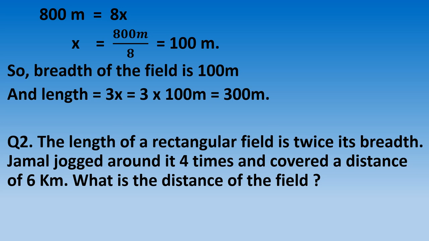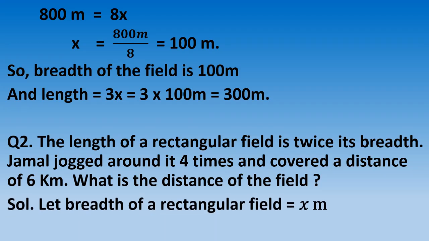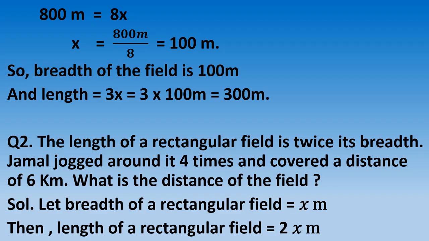See the solution. Let the breadth of the rectangular field be x meter, because breadth is not given to us, so we have to suppose it. Then the length of the rectangular field is twice its breadth, so it is 2 multiplied by x, which is equal to 2x. Now it is given in the question that Jamal jogged around it 4 times and covered a distance of 6 kilometers.